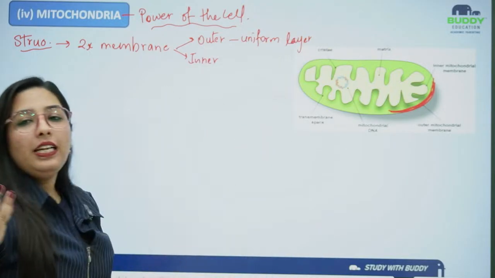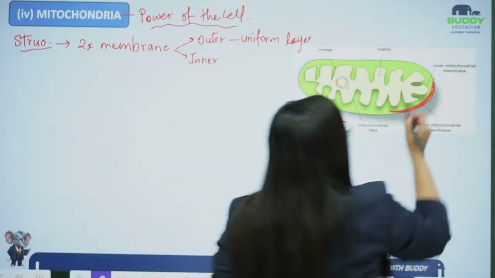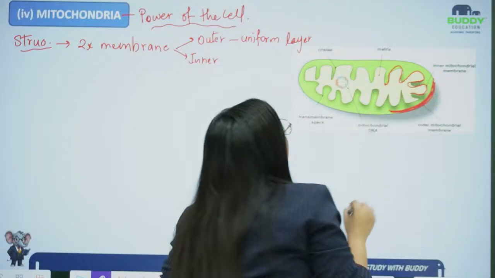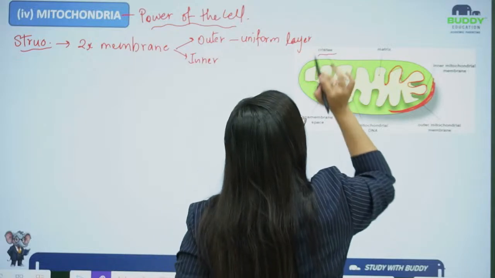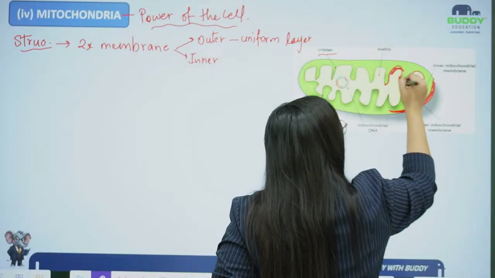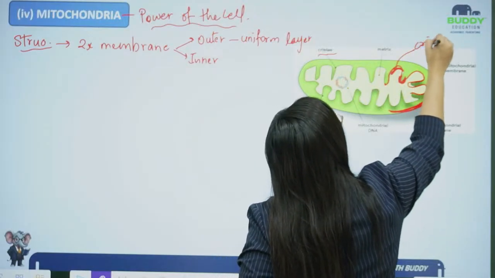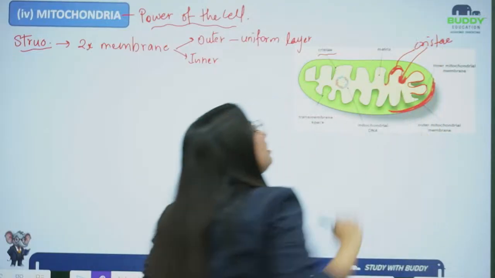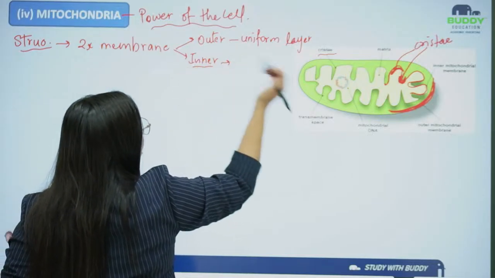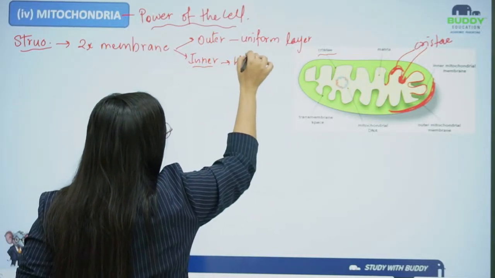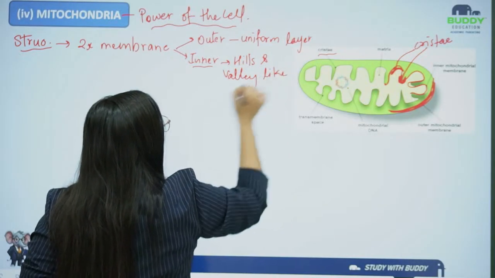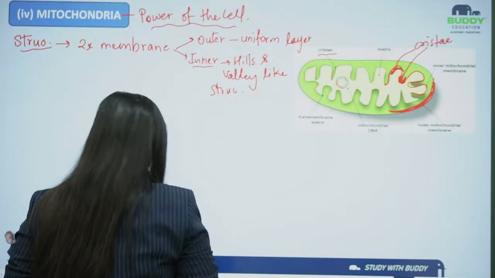But if I talk about the inner layer of mitochondria, it has hills and valley like structures that are known as cristae. As you can see here in this diagram, the hills and valleys, this is cristae, this is cristae. Both the hills and valleys structures are known as cristae. So the inner membrane is not uniform, it has hills and valley like structure, and this is known as cristae.